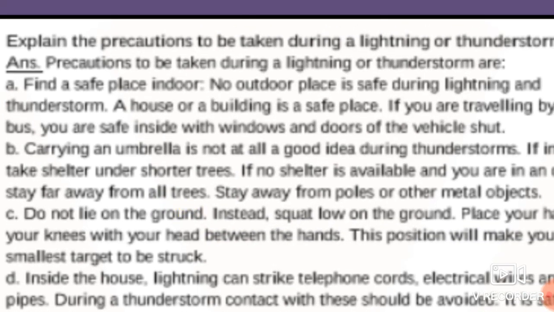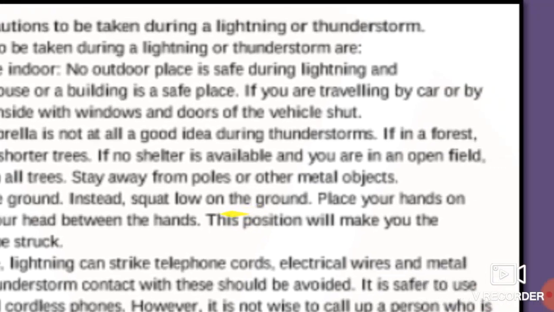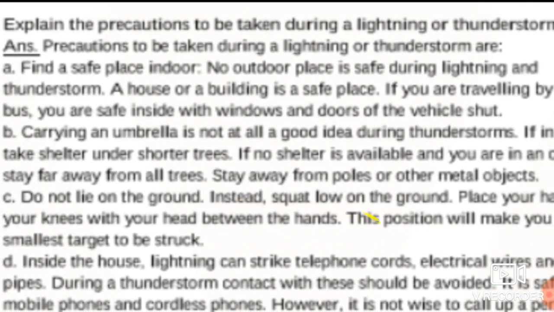No outdoor place is safe during lightning and a thunderstorm. A house or a building is a safe place. If you are traveling by car or by bus, you are safe inside with the windows and doors of the vehicle shut. If these are shut, then you are protected inside it.